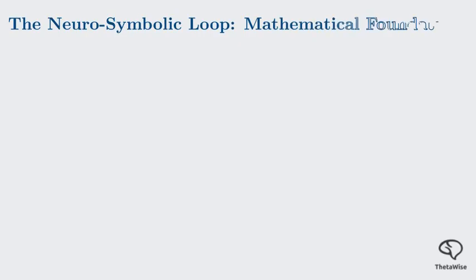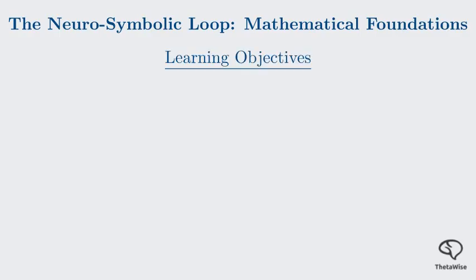Welcome to this in-depth exploration of the neuro-symbolic loop. Our goal today is to rigorously examine the mathematical framework that bridges neural processing with symbolic logic. To guide our journey, we have four primary learning objectives.